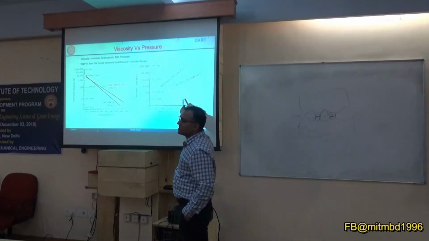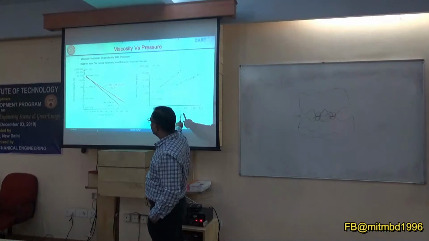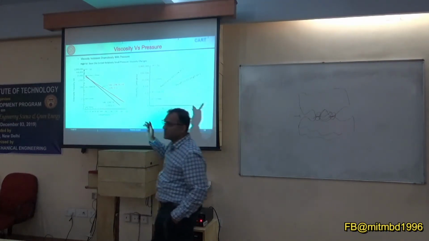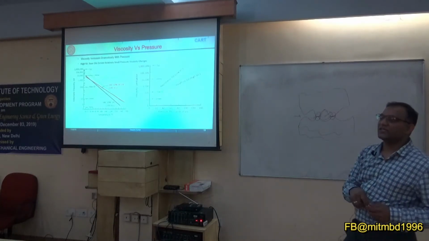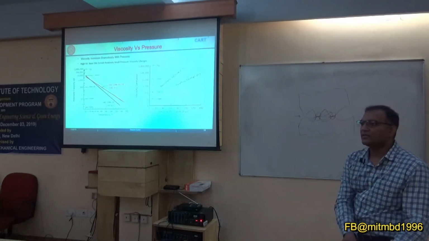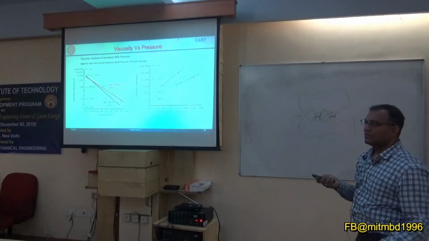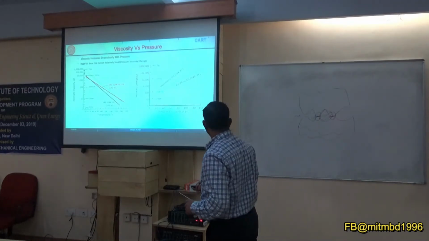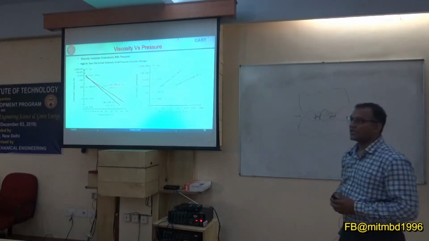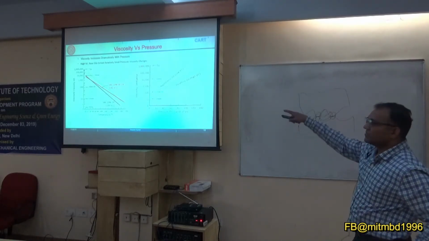This relationship is understood by the pressure viscosity index, and this is your viscosity index. So what is the difference between viscosity index and pressure viscosity index? One depends on temperature and the other depends on pressure. In a single point contact, this thing may not happen.